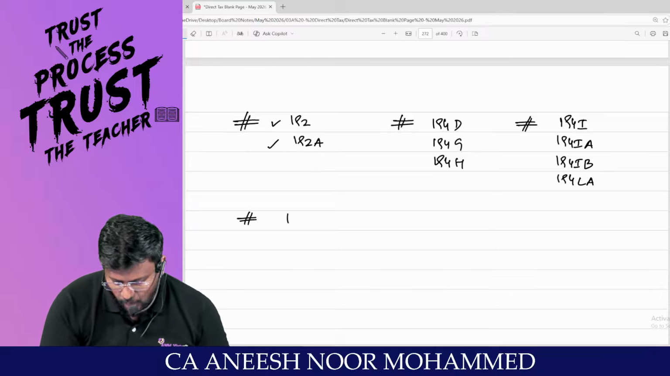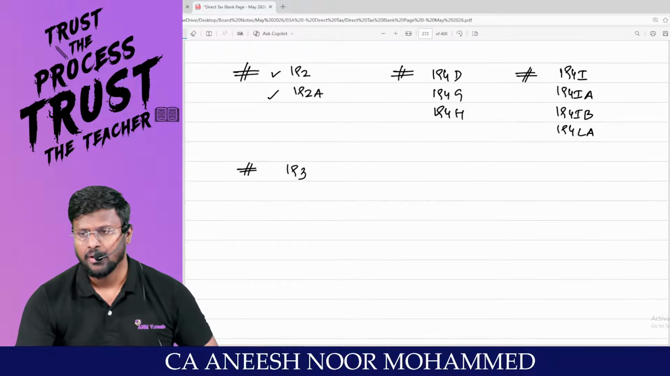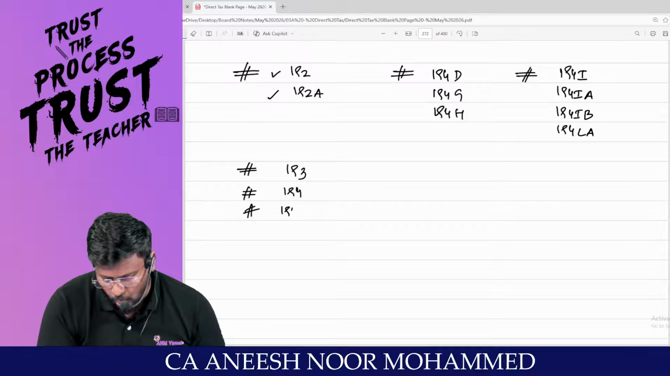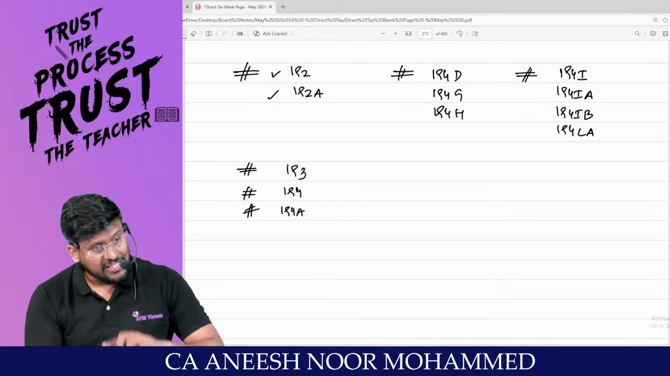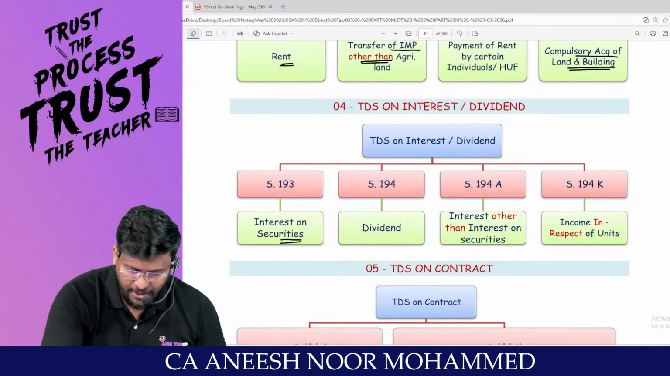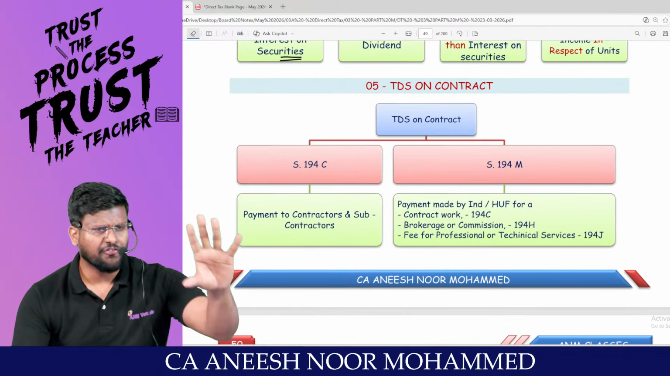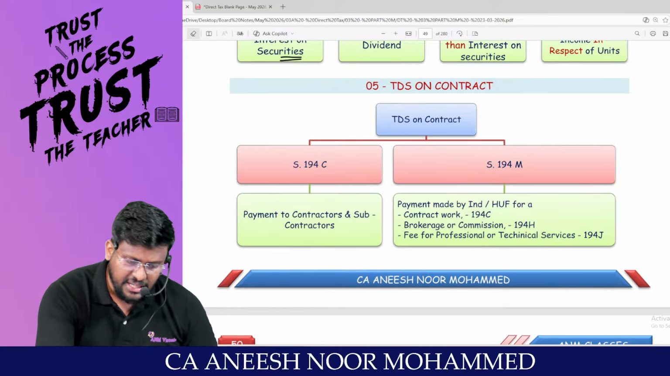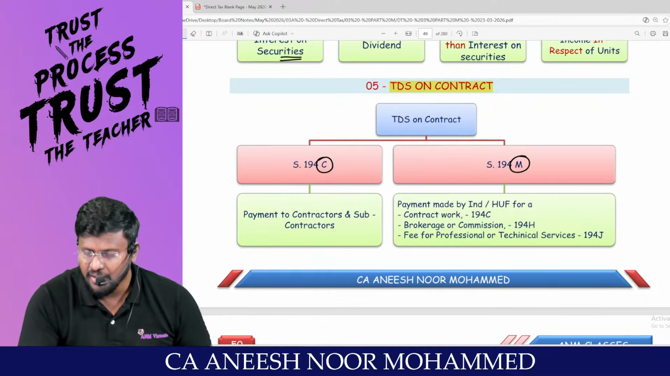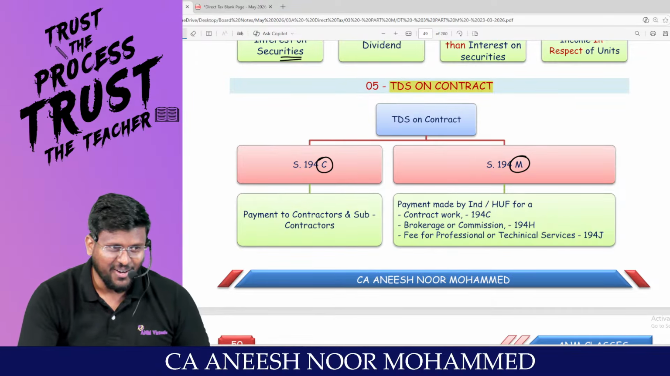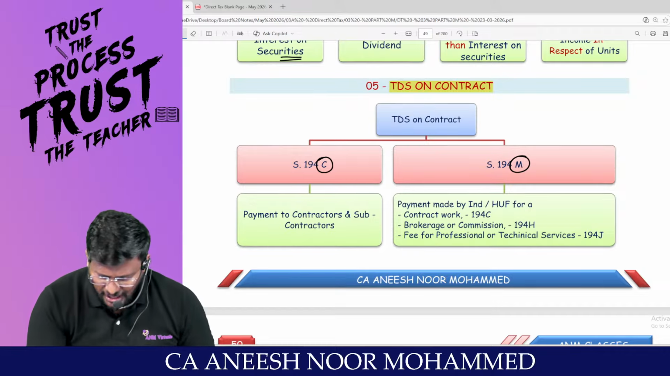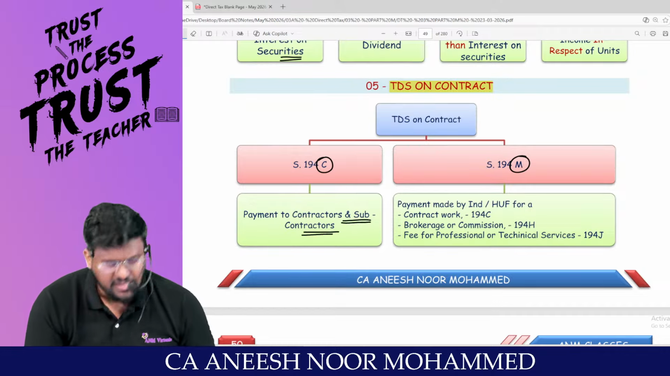And the next family. What is section 193? Interest on securities. 194, dividend. 194A, interest other than interest on securities. 194K, income in respect of units. Am I right, sir? The fifth family is TDS on contract, which is nothing but CM. CM is going to enter into a contract for the next 5 years. That's why the fifth family is CM. 194C, payment to contractor and subcontractor.